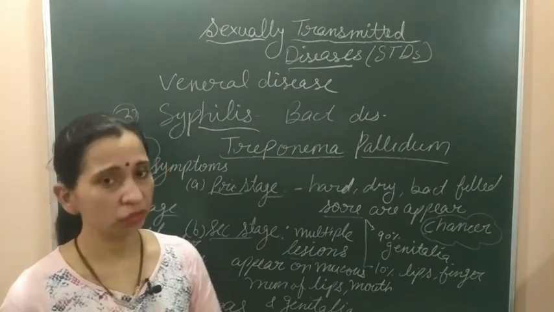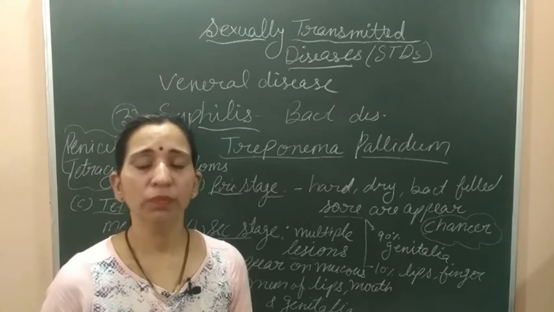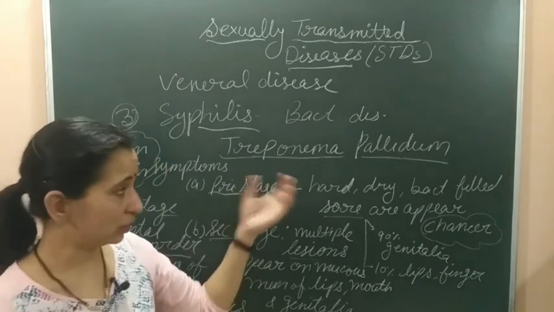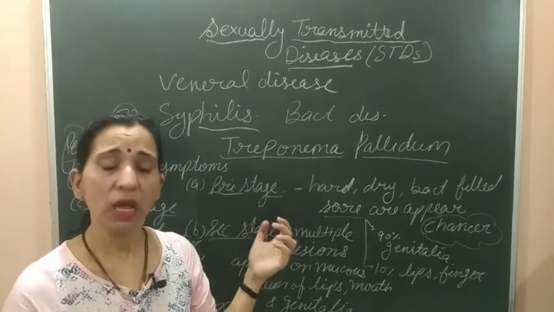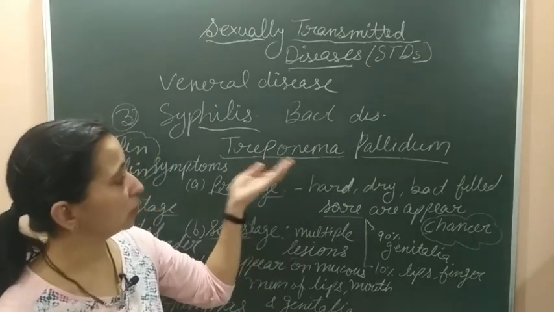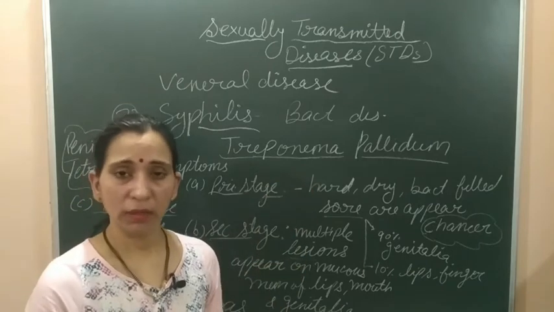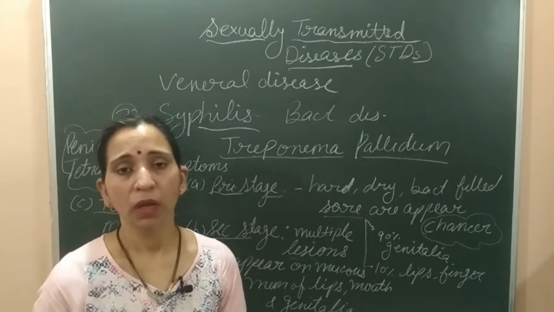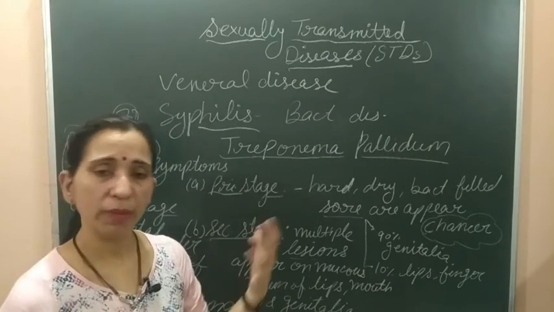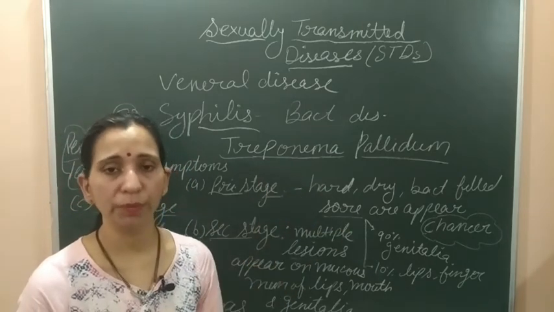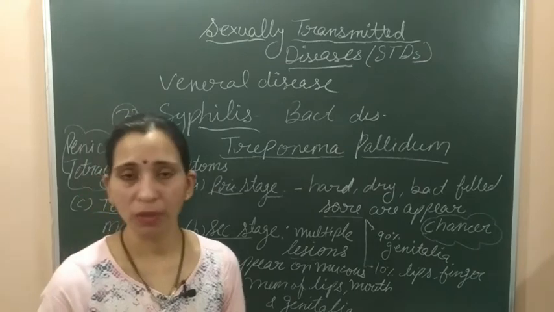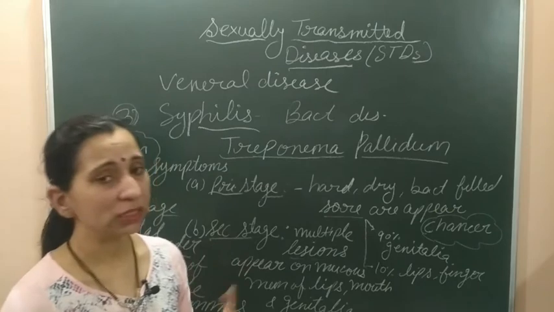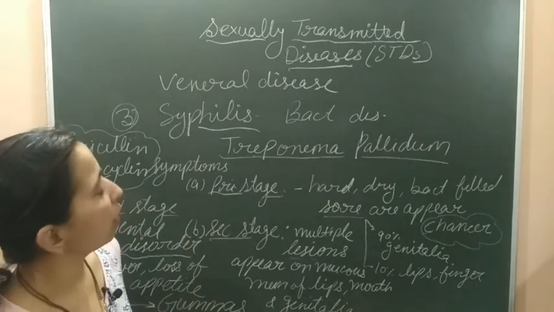This disease can be transmitted from an infected mother to her newborn baby also. So we can say that this disease can happen from two sources. A person can get this disease from his partner, if the partner is infected. Otherwise, the person can be infected by the infected mother. A newborn baby gets the infection during birth. That's why this is also known as a congenital disease, because it's a birth-related disease. So this is about syphilis.